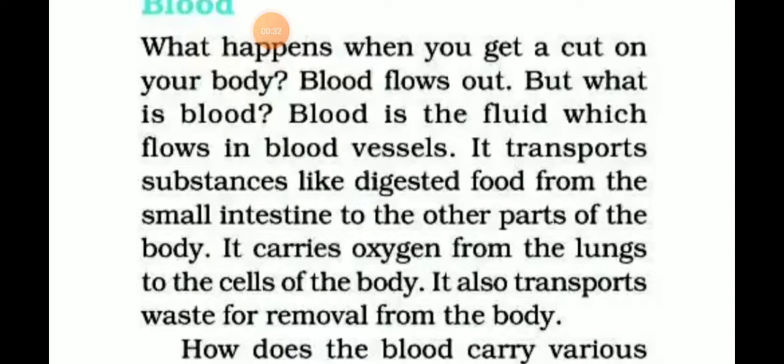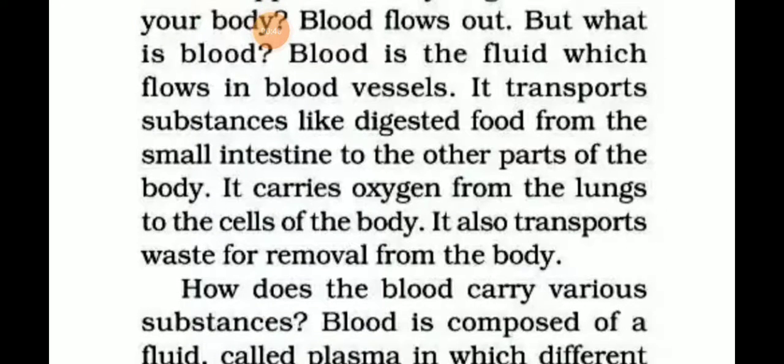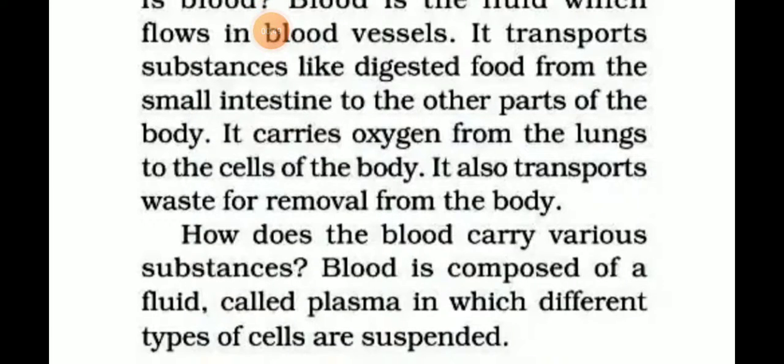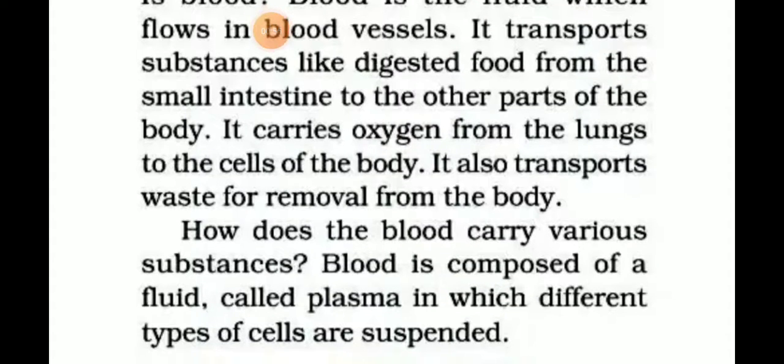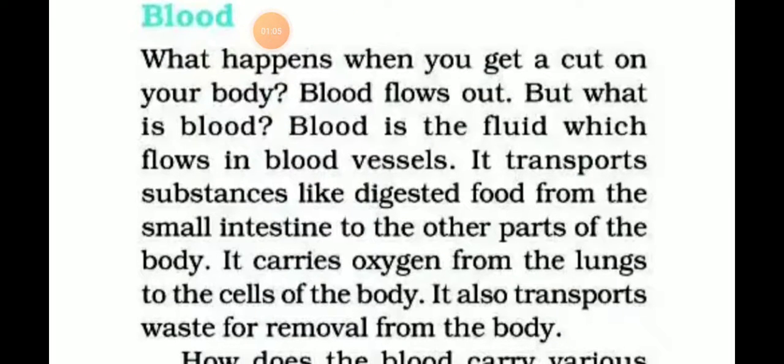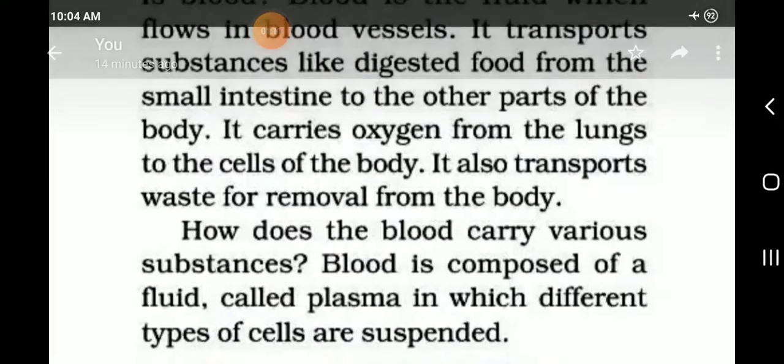It transports substances like digested food from the small intestine to the other parts of the body. It carries oxygen from the lungs to the cells of the body. It also transports waste for removal from the body. How does the blood carry various substances? Blood is composed of a fluid called plasma, in which different types of cells are suspended. So blood is the fluid. Okay. Next.